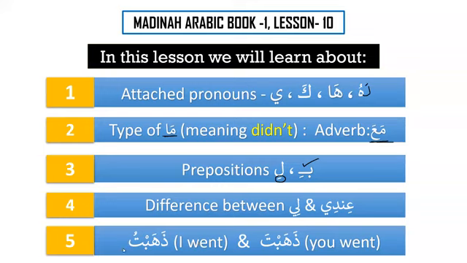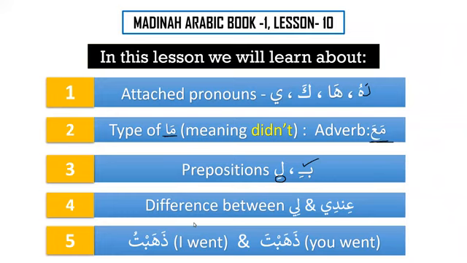And then inshallah, we will learn 2 more verbs, or in fact, these are the forms of the verb. For the past tense, we have already learned dhahaba, and we know that dhahaba means he went. And today, inshallah, we will learn that if you want to say you went, we will say dhahabta. And if you want to say I went, then we will say dhahabtu. So these are the forms of the verb that inshallah, we will keep on learning like this. And with the passage of time, we will get to know how to use them.